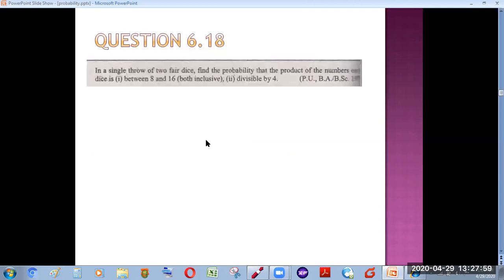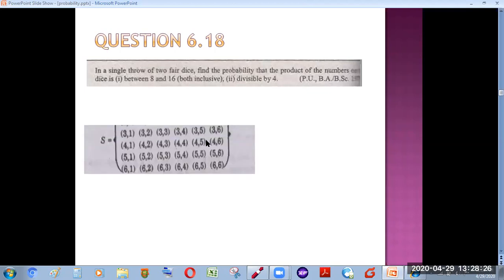Now the next question is question 6.18, again from Sher Mohammad Chaudhary's book, Introduction to Statistical Theory. In a single throw of two fair dice, find the probability that the product of numbers on the dice is between 8 and 16, both inclusive. Now again, first of all, for any question, we first need to define the possibilities in our sample space.